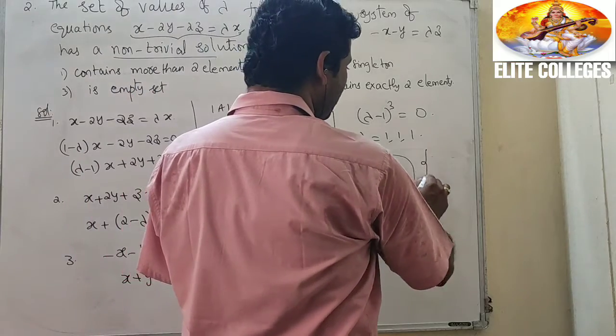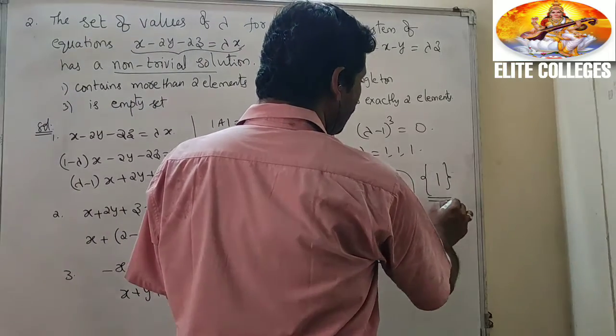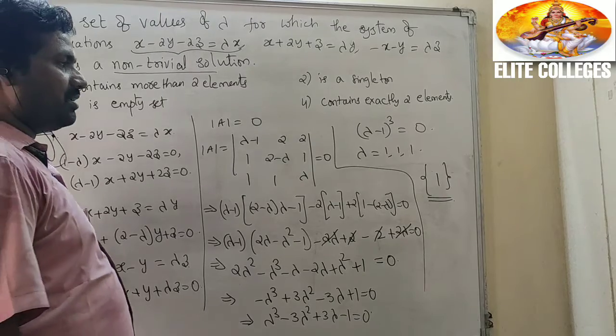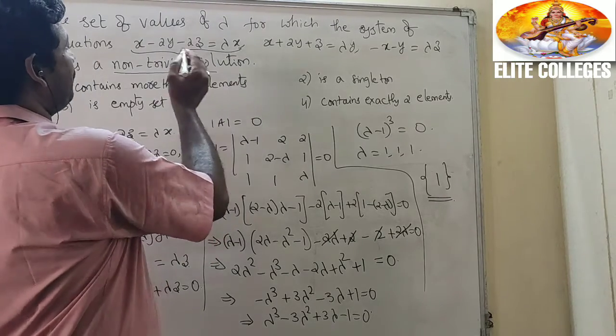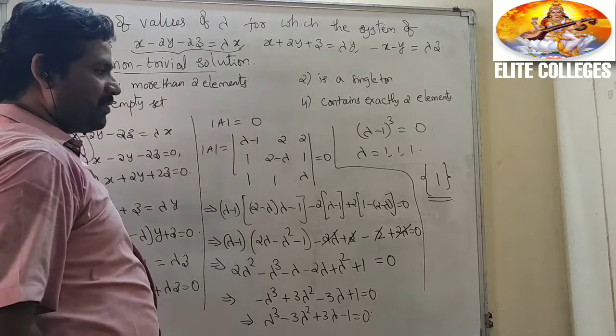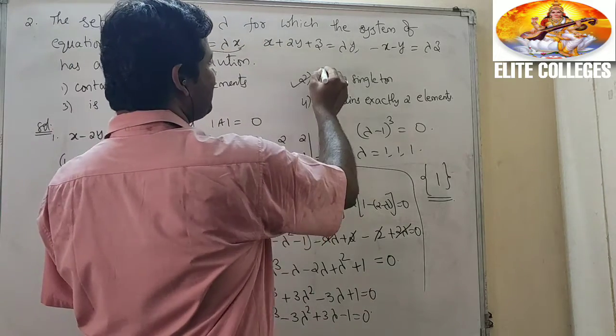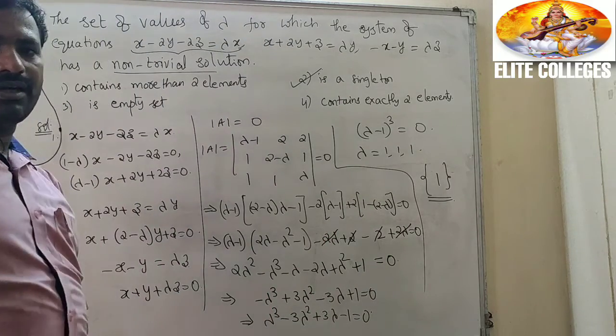So how many roots are there? The set of values of lambda contains only one element. That is a singleton. That is the answer.